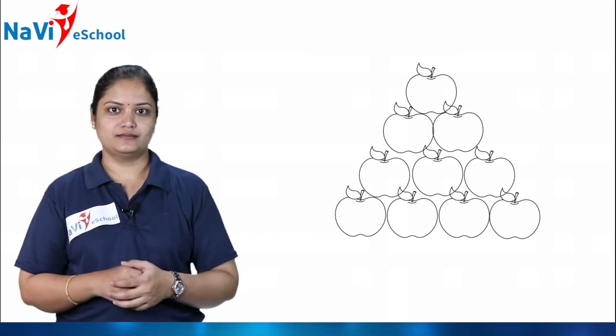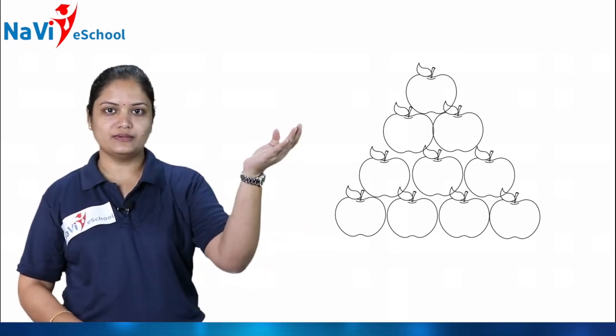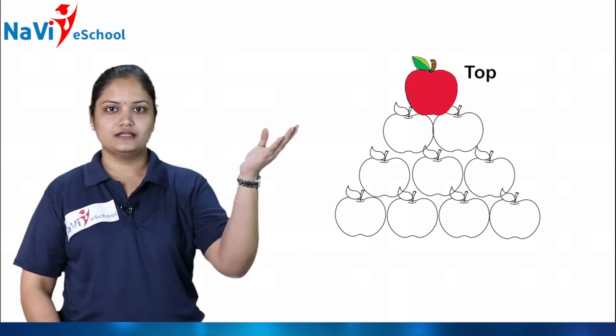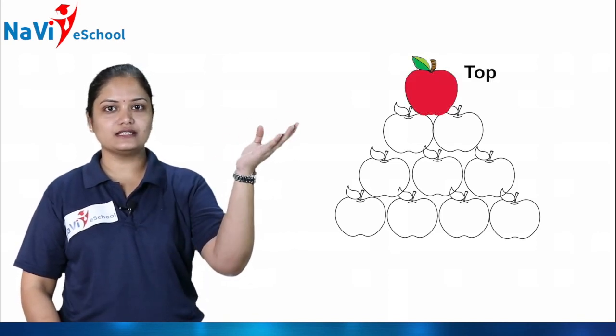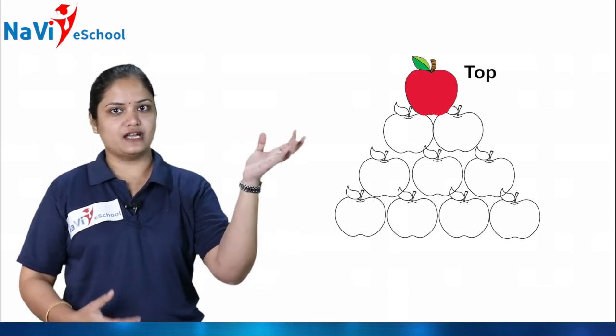So here I am having apples on the screen which have to be colored. Then where do you have to color, children? Top means this one or this one? Yes, exactly. Where does it have to come? Here, isn't it? So this is called top of the apples which I have put over there.